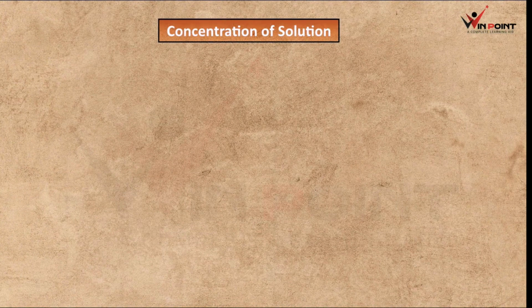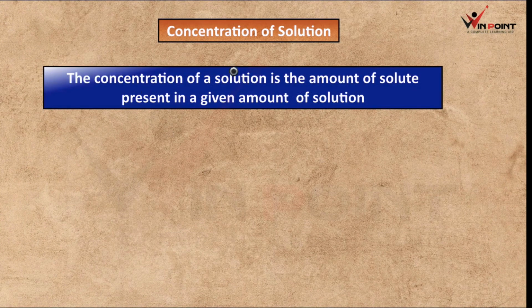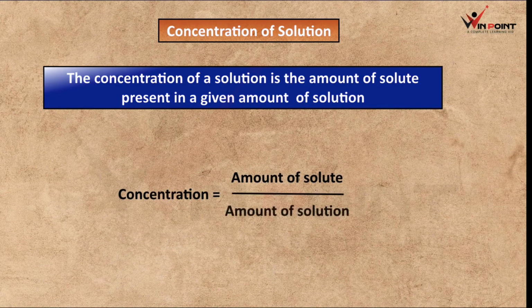How can we find concentration? Now we are going to find concentration. The concentration of a solution is the amount of solute present in a given amount of solution. For example, if you are taking 2 liter of salt solution, and in that 2 liter of salt solution there are 50 gram of salt, we are calculating the mass of solute and mass of solution, right? Concentration of solution is equal to amount of solute by amount of solution.